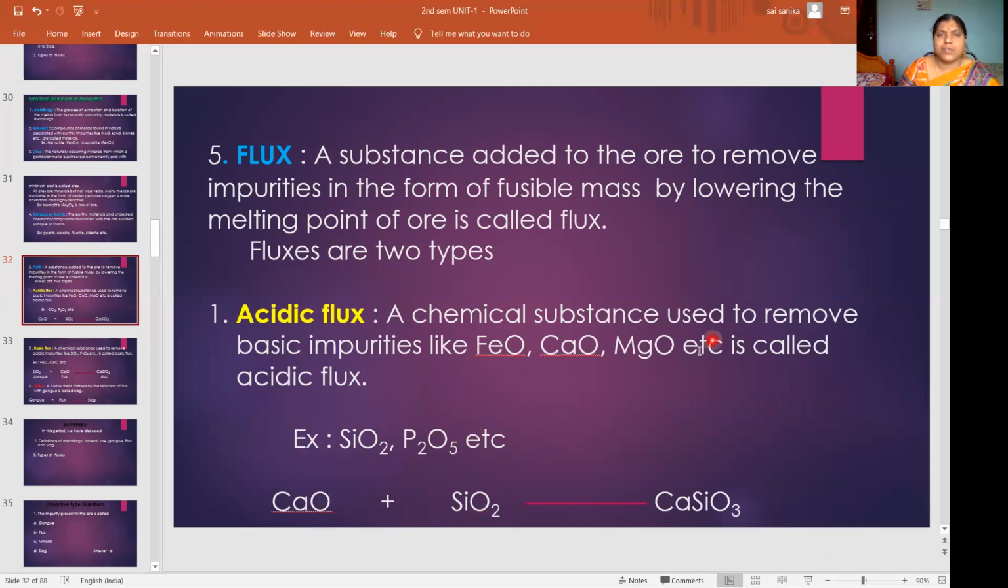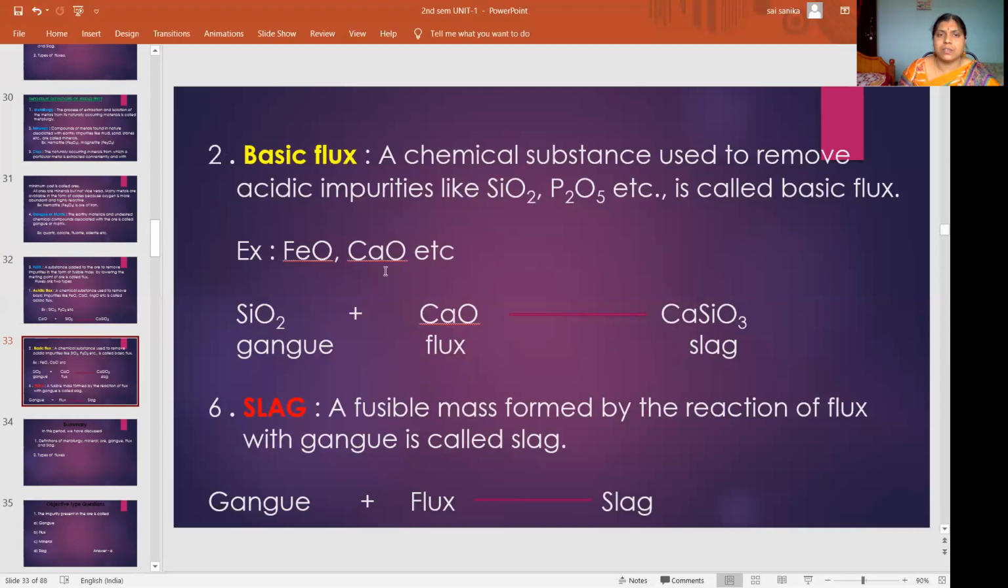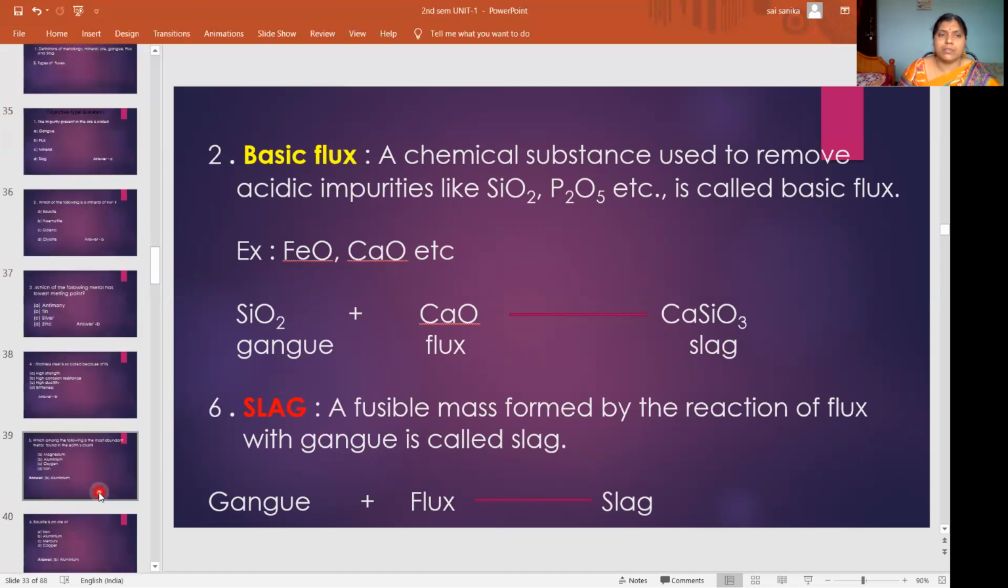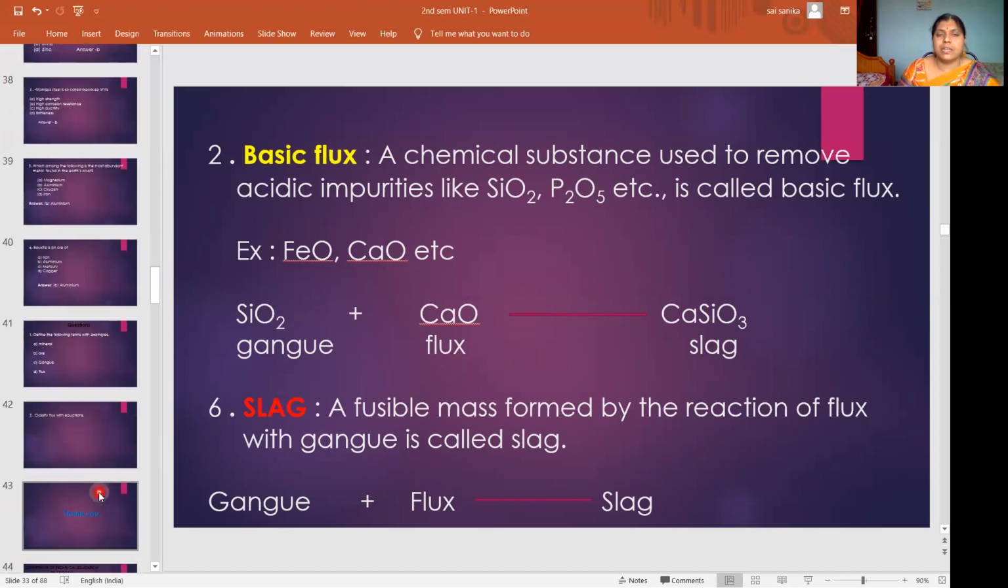To classify the types of fluxes, you have to write all these equations. Or if they just ask what is acidic flux and give an example, write this definition and give any one or two examples. What is basic flux? Just write the definition and give an example. What is slag? Like this. So all definitions are very, very important for one mark questions. Any definition they can ask.